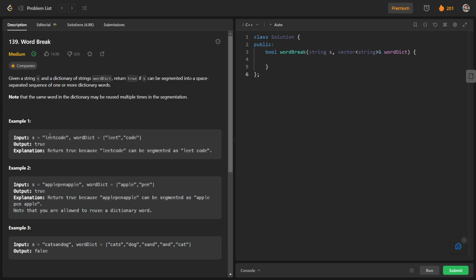So basically what they have given to us is a string s. You can see that leetcode is that string s, and a word dictionary. So basically there are some strings in this vector, and what we have to do is return true if we are able to split this string s into words which are present in this dictionary. So you can see that we have leetcode with us, and we can split leetcode into two words, two strings, that is leet and code. So you can see that these two strings are present in the word dictionary. So in this way they have written true. So let us have a closer view of this question.